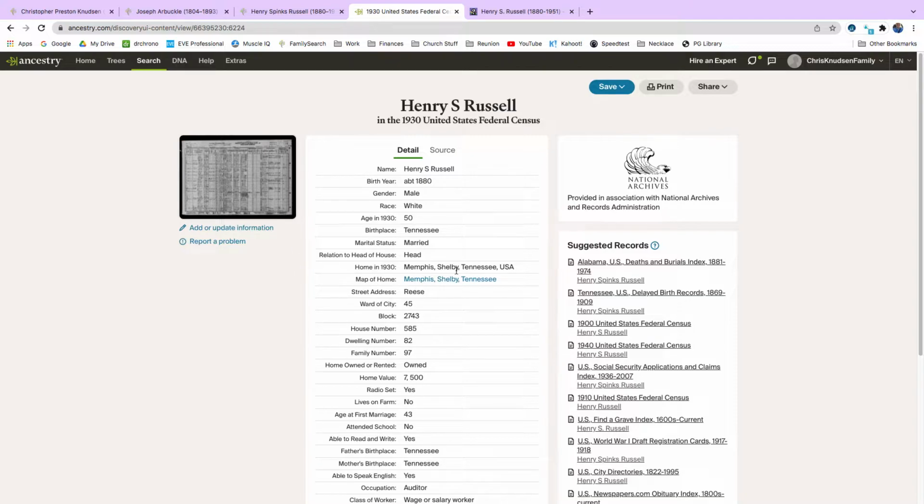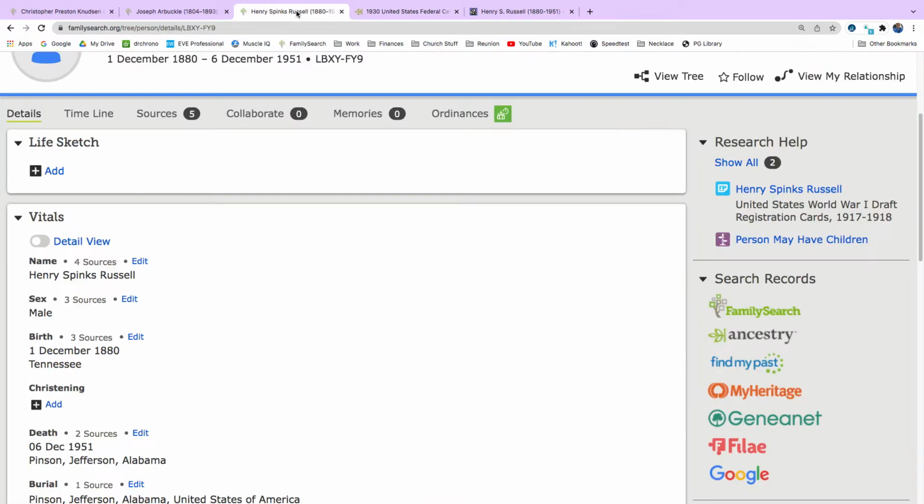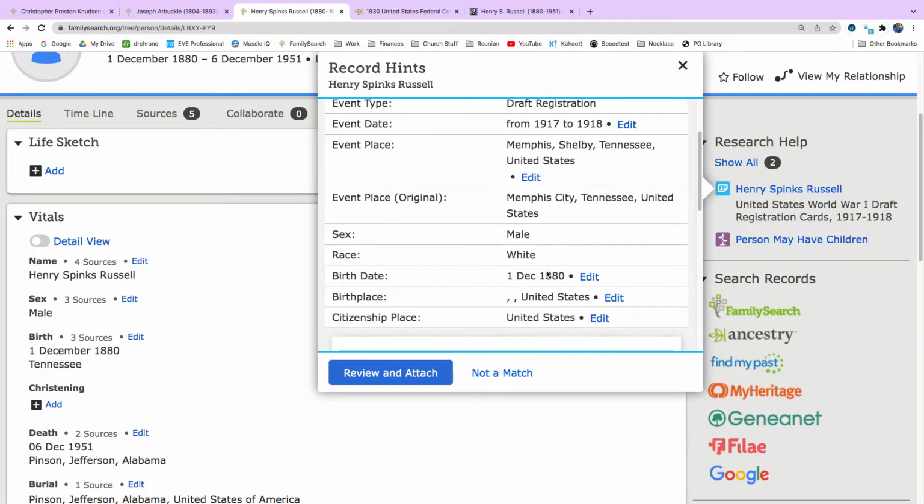Okay, Memphis, Shelby, Tennessee in 1930. Married to Cleo. Okay. And if I remember right, that World War I draft registration was in Memphis, Tennessee, Shelby County. So Henry Spinks Russell, living in Memphis, Shelby, Tennessee in 1917. So he was still there in 1930, but now he's married.